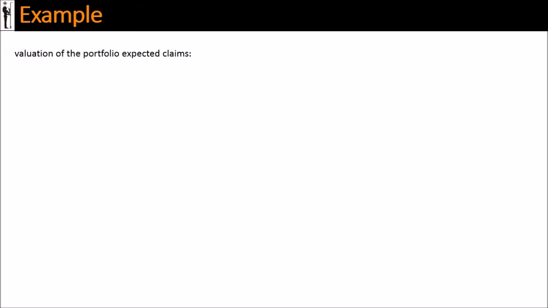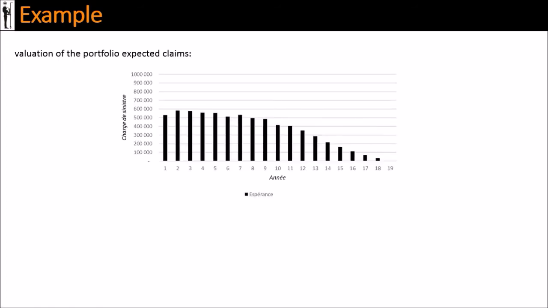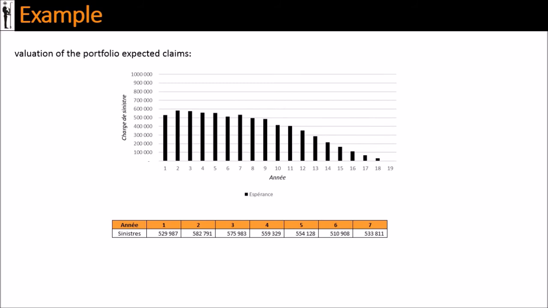To estimate the appropriate priority for a reinsurance treaty, we will be evaluating the portfolio's expected claims. Here are the results we are getting. We can in fact validate this model with the reinsurer to define the priority value of the treaty. If the claims are over the estimated portfolio expected claims, the reinsurer will be supporting the cedant. If in a particular year the claims are under the estimated portfolio expected claims, the reinsurer will just be collecting its treaty premium without disbursements.